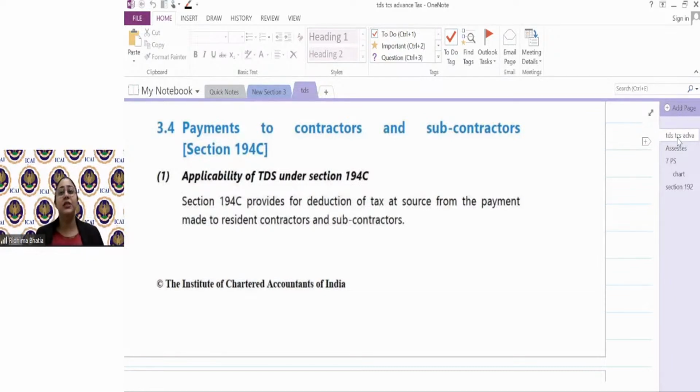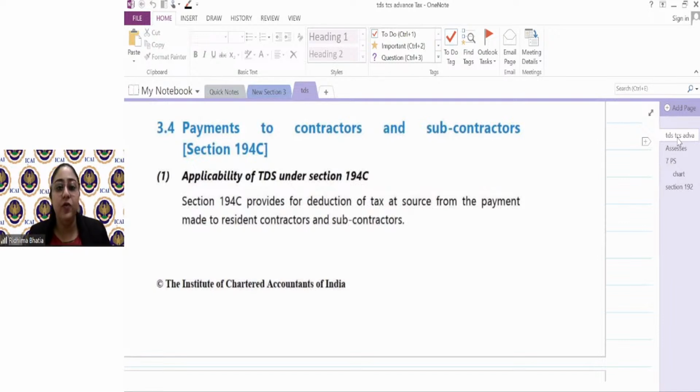Because all these sections ultimately have a question of deductor, deductee, threshold limit, rate, and time of deduction. Concept is something which will help you understand the other provisions better.